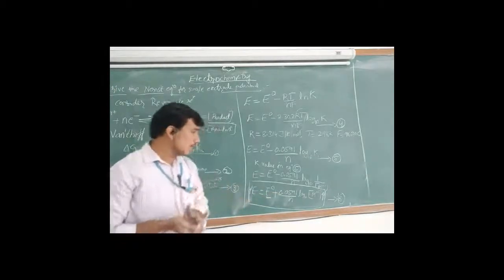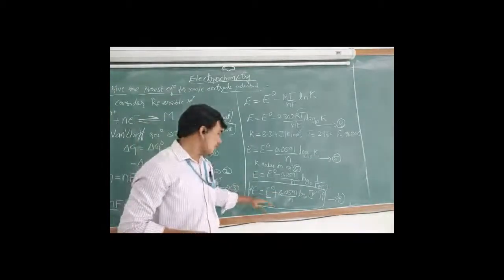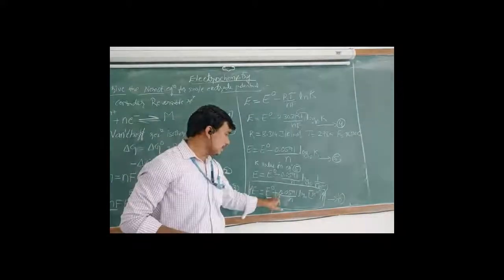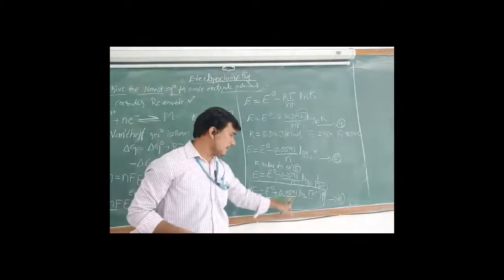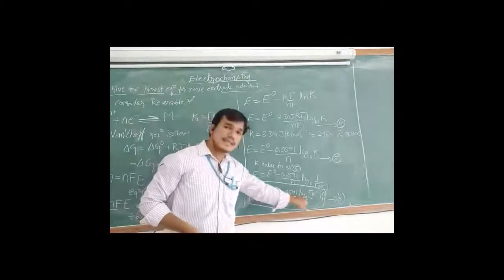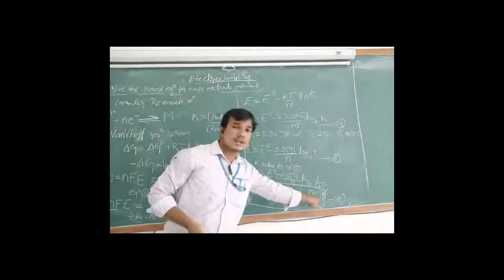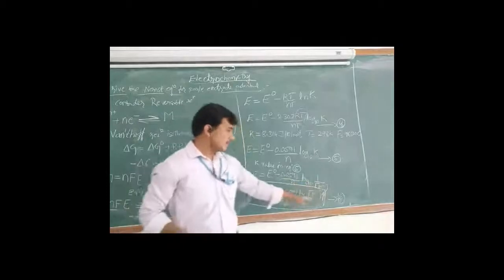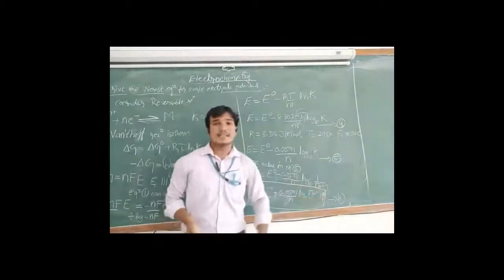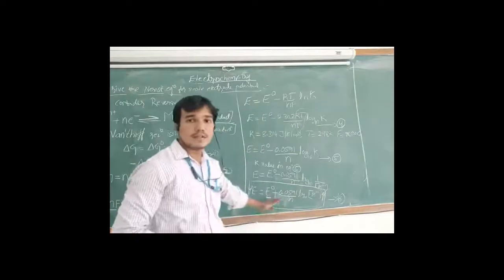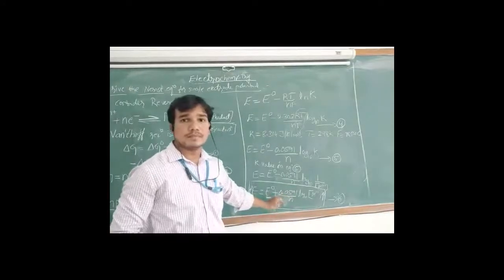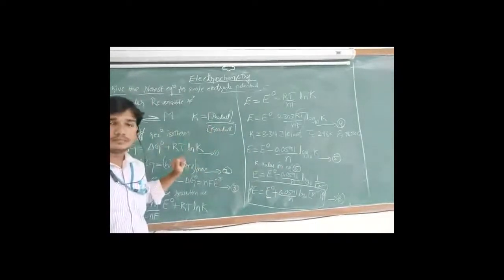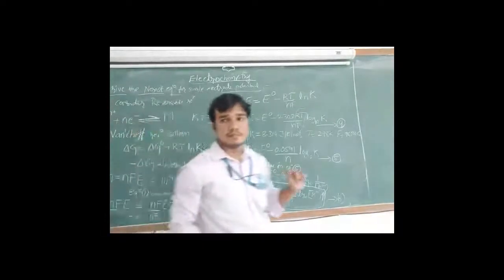So always remember the Nernst equation for single electrode potential is E is equal to E naught plus 0.0591 by n into log with base 10 into concentration of metal ion. Here the metal ion may be anything: copper ions, zinc ions, iron, anything. Understood this concept? Do you have any doubt in any step?